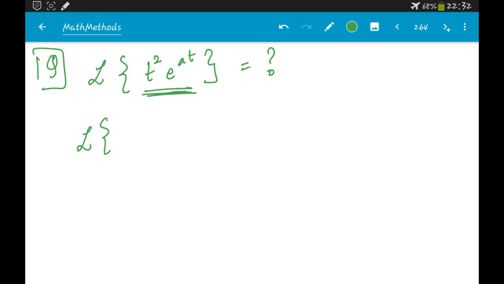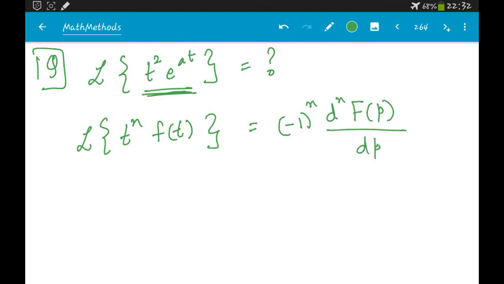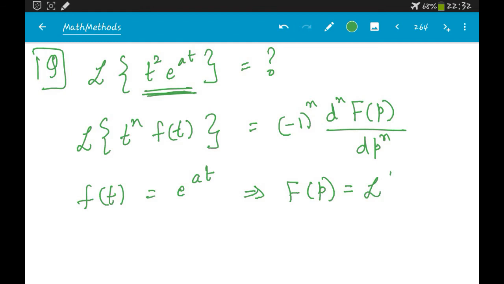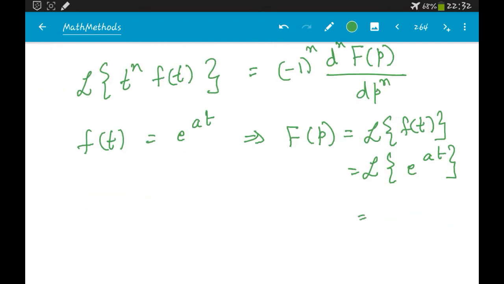This type of function is of the form t power n into f of t. The Laplace transform of such a function is given by minus 1 power n d power n capital F of p by dp power n. Here small f of t is e power at, and therefore capital F of p would be the Laplace transform of e power at, which we now know as 1 by p minus a.